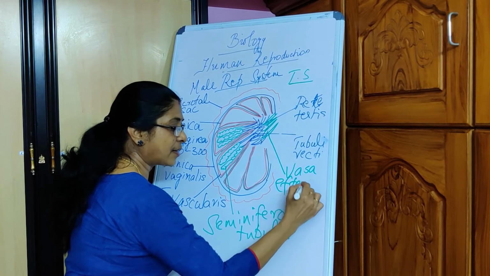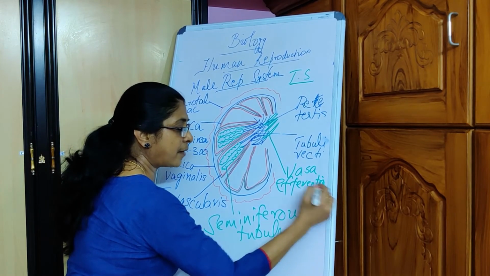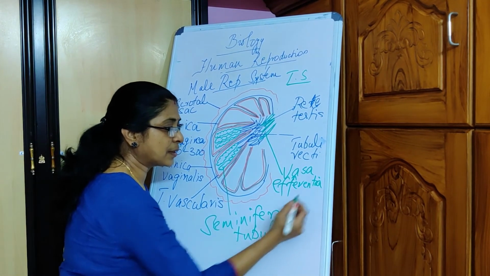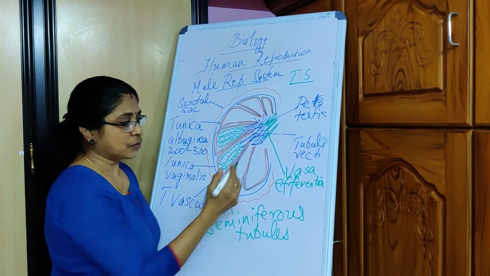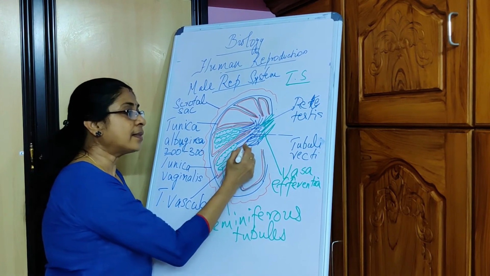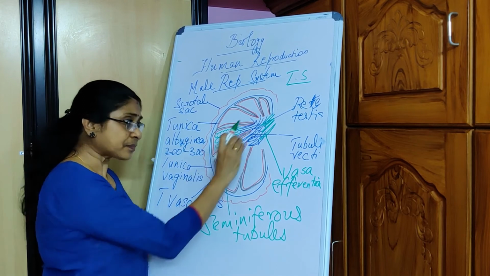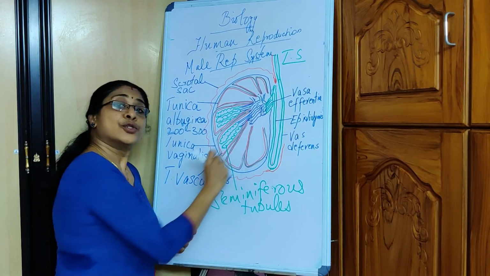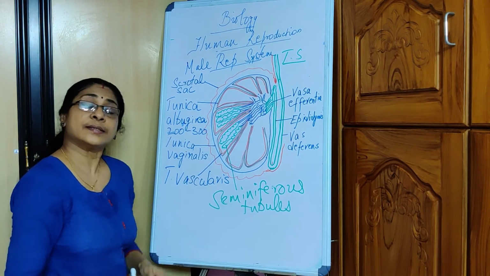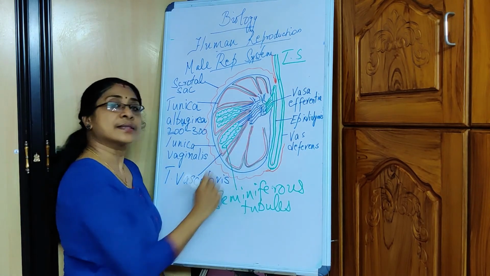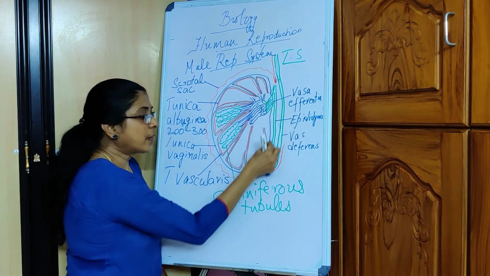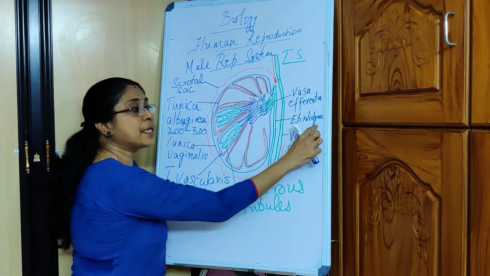Vasa efferentia. You may have studied this last year when you studied tissues. Vasa efferentia contain ciliated epithelium. What happens next? The 10 to 20 vasa efferentia arising from the network called the rete testis all join together to form a long tube, which is known as the epididymis.